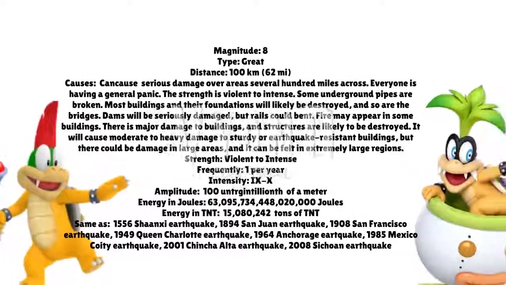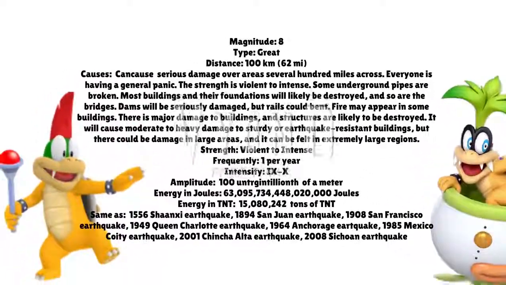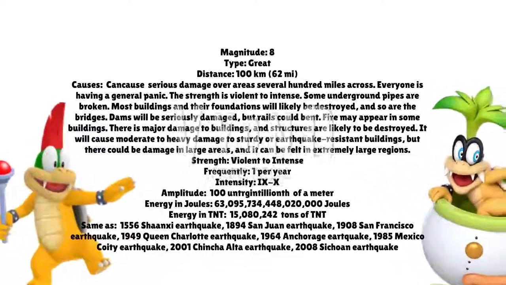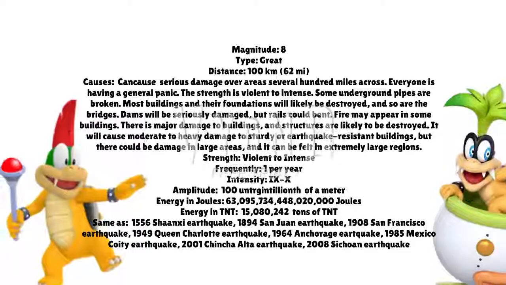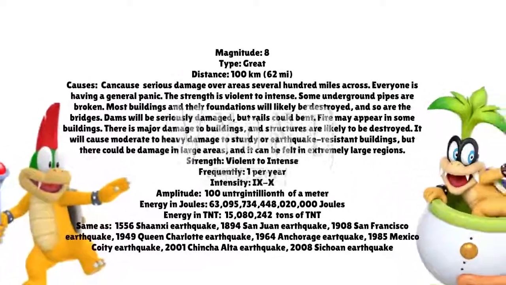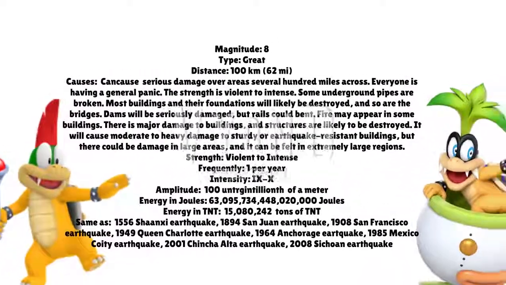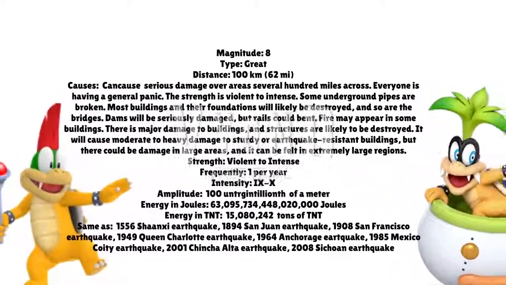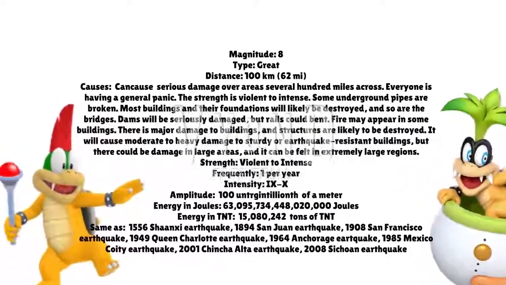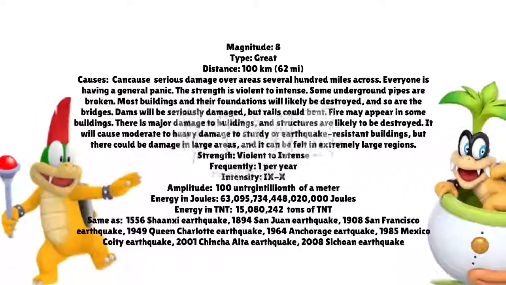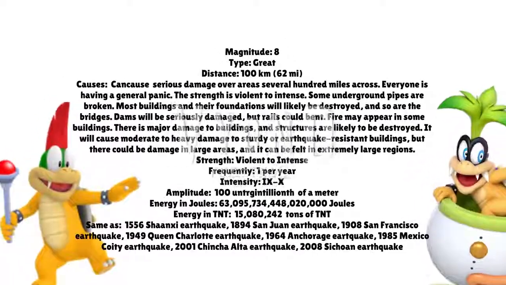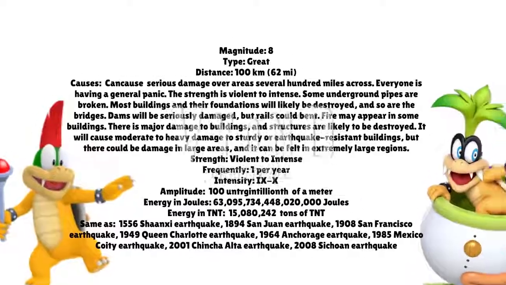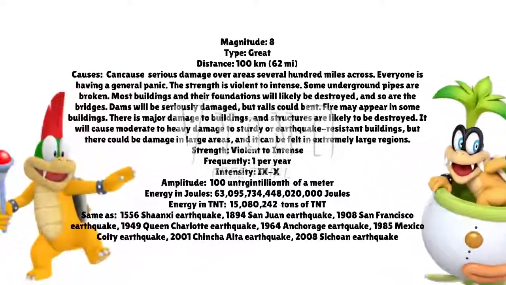1556, or an earthquake that happened in San Juan, Puerto Rico in 1894, or an earthquake that happened in San Francisco, California in 1906, or an earthquake that happened in Queen Charlotte, British Columbia, Canada in 1949, or an earthquake that happened in Anchorage, Alaska in 1964, or an earthquake that happened in Mexico City, Mexico in 1985, or an earthquake that happened in Chincha, Peru in 2001, or an earthquake that happened in Sichuan, China in 2008.